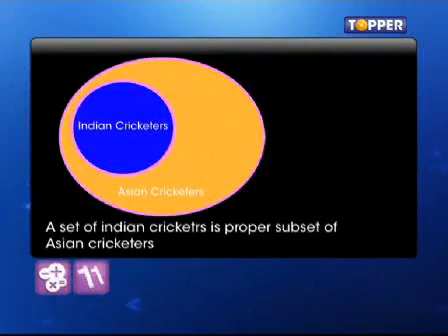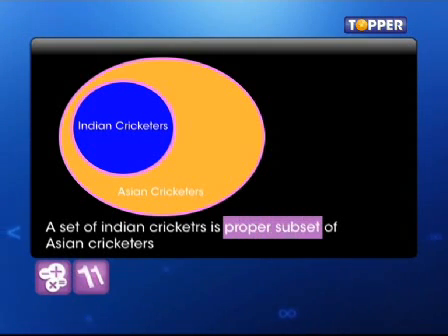And in case you have memory issues here, here's a mnemonic to remember this. Superset, think big. Subset, think small. And if that isn't good enough, look at it this way. A set of Indian cricketers is a proper subset of the Asian cricketers. After all, there are cricketers from Pakistan, Bangladesh, Sri Lanka, and so on to give us company.